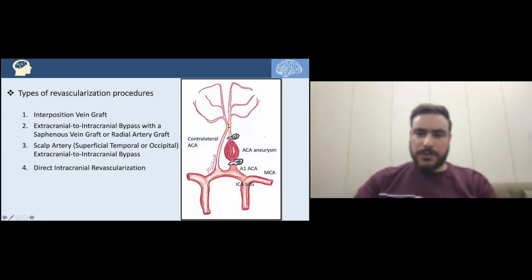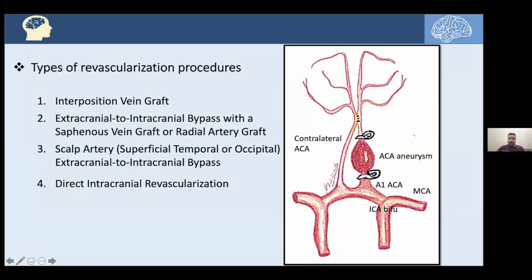As for the orientation, here we have the ICA bifurcation, the lateral branch is the MCA, and the medial is A1 of the ACA. So this is the anterior communicating artery. So it is an aneurysm in the A2 segment of the anterior cerebral artery.